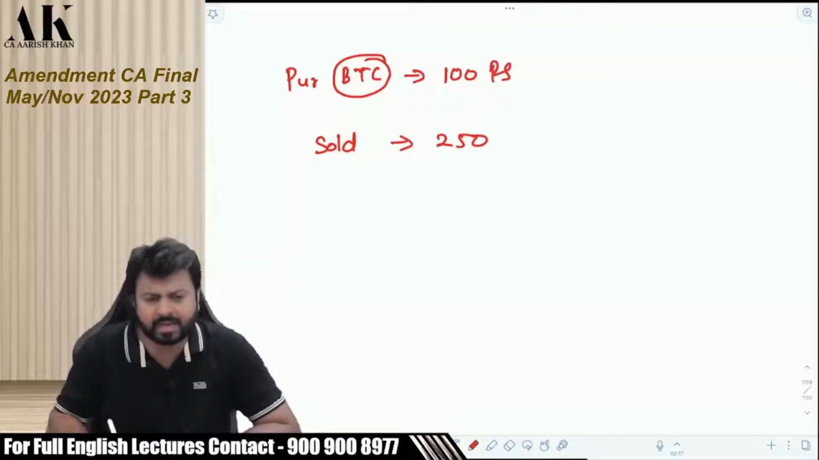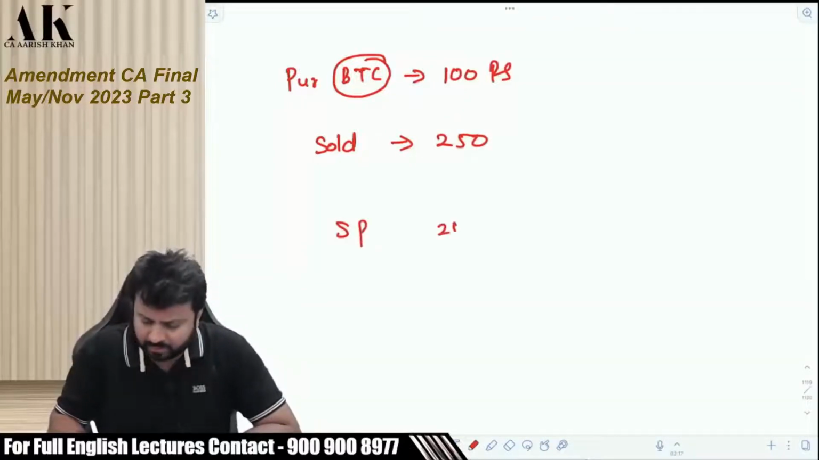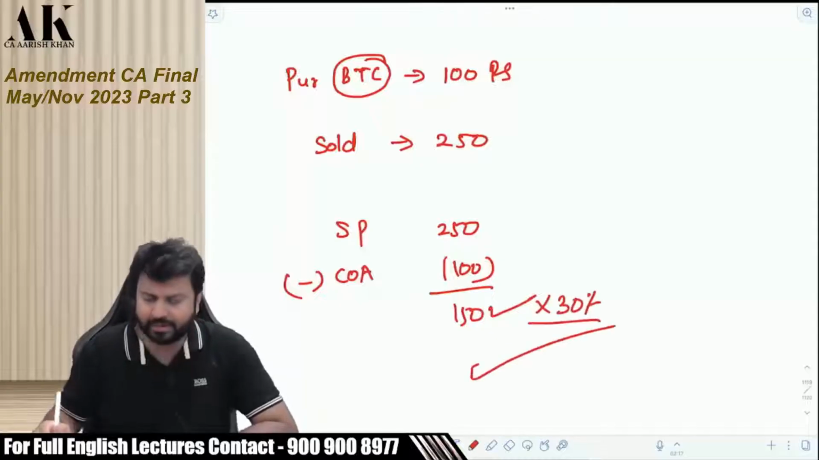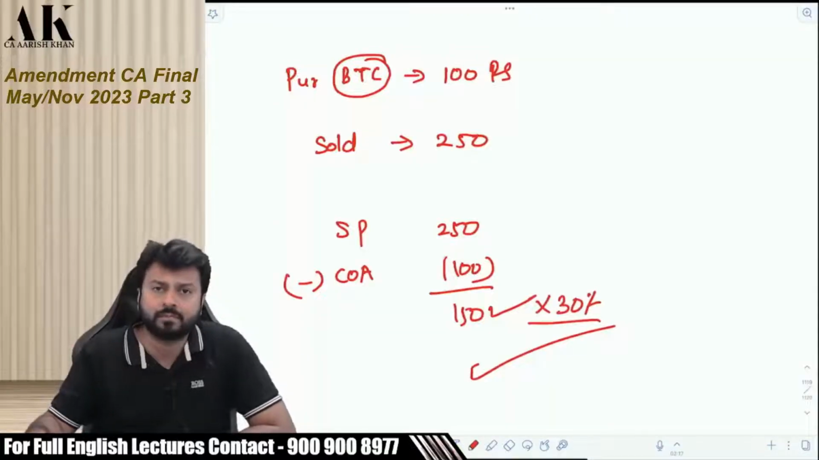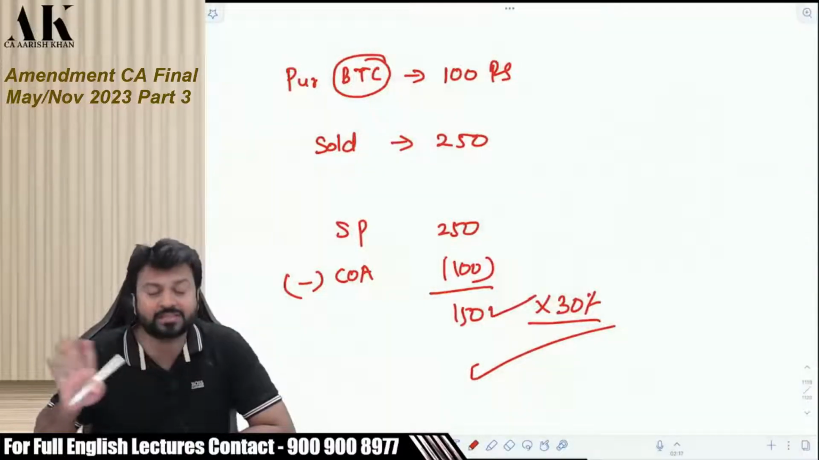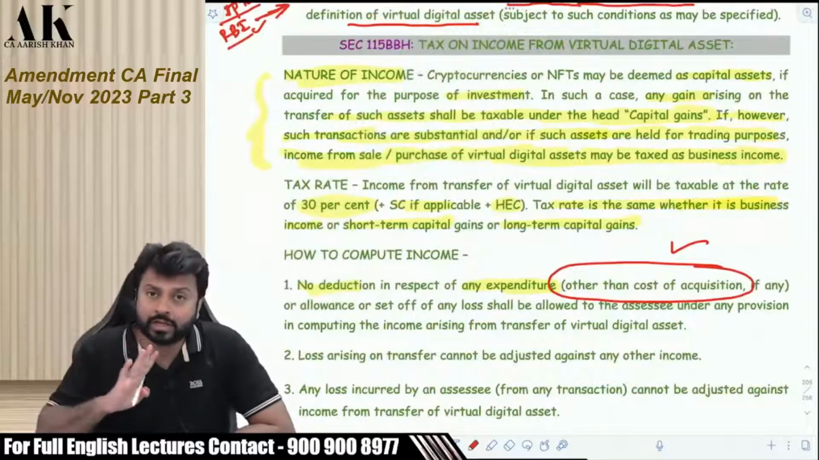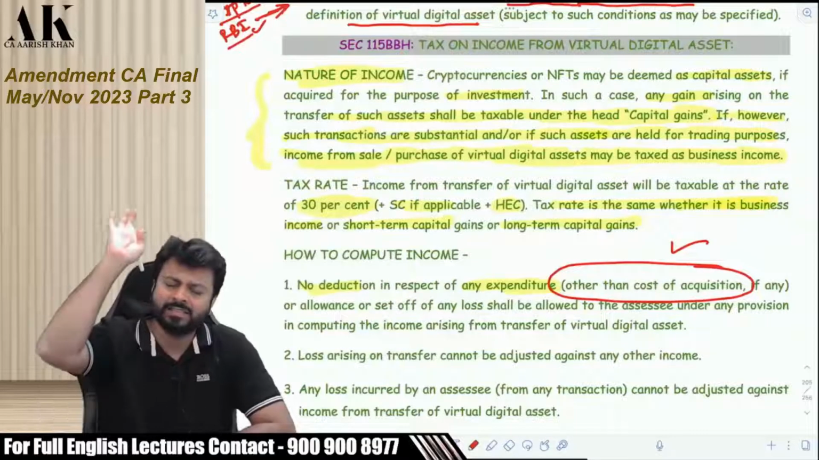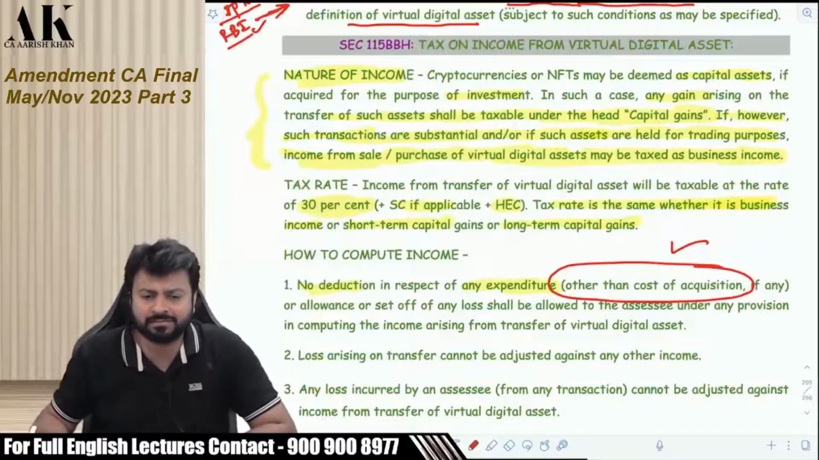That is a very straight calculation you are supposed to make. Selling price 250 minus cost of acquisition 100. 150 rupees, tax at how much? 30%. That's it. Matter closed. No deduction of any expense, no deduction of any loss, no set off of any loss, any expense, any allowance. Nothing will be allowed against this. This is flat taxable at 30%.